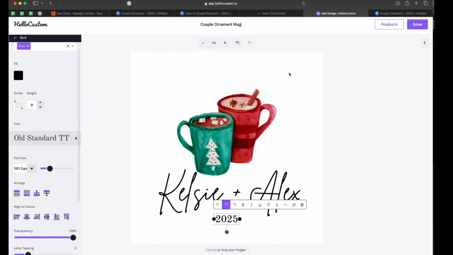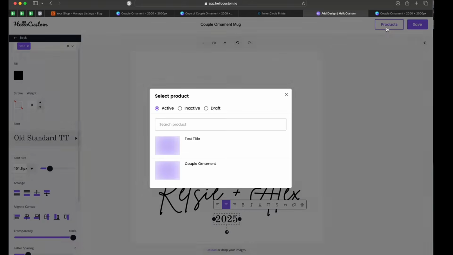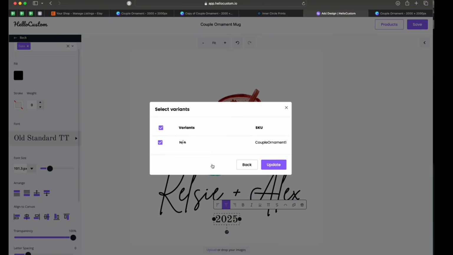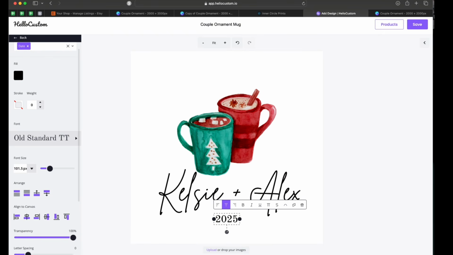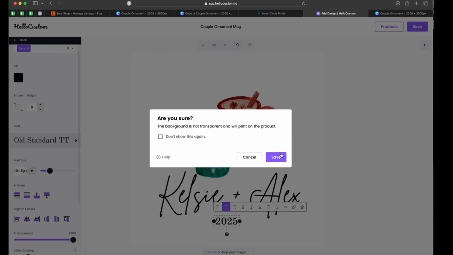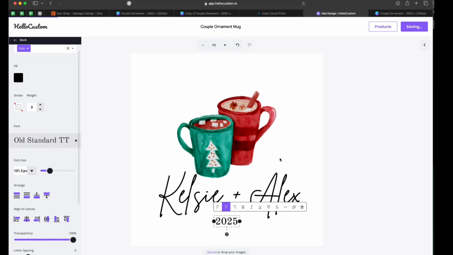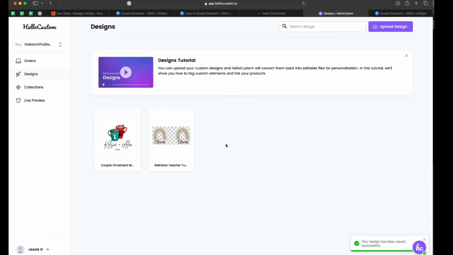Couple ornament mug design. And then once you have it where you want it, you're going to click products. And everything you have hooked up, everything you have in your Etsy shop that's linked here is going to show up. I'm going to click on my couple ornament and the one SKU. So this is where if you did have the 2 SKUs, you would select the mug SKU and then click update and save. Yes, I'm totally fine with it printing white when it sends back to ICP. Save it, and then it's right here.